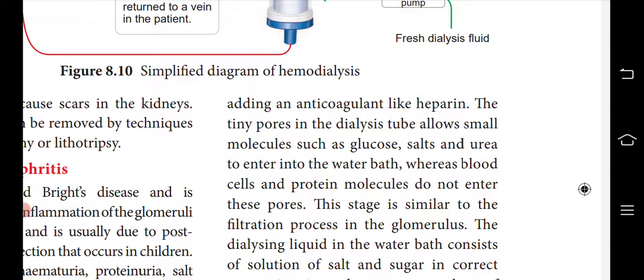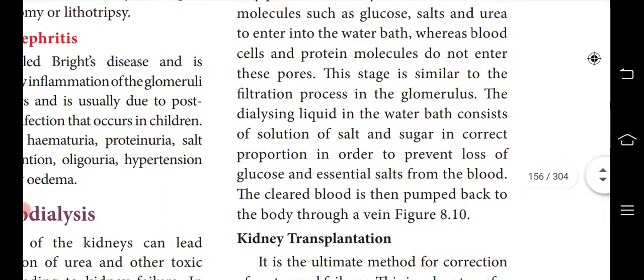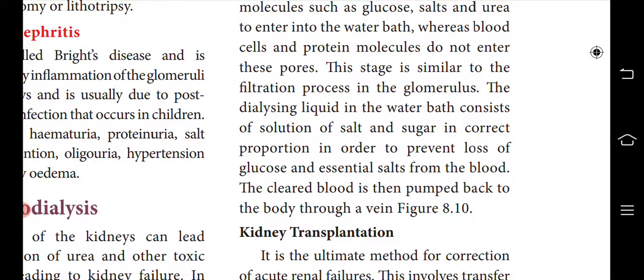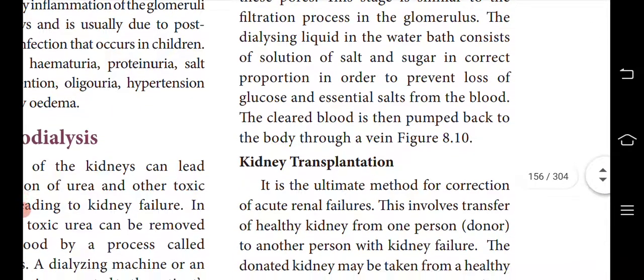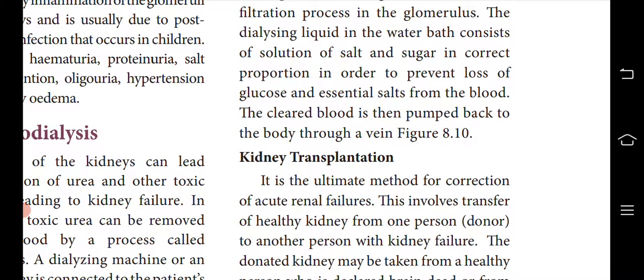What is the name of that anticoagulant? The chemical acting as the anticoagulant is heparin. The tiny pores in the dialyzing tube allow small molecules such as glucose, salt and urea to enter the water bath, whereas blood cells and protein molecules will not go through the pores. Based on that, the pore size is decided. This stage is similar to the filtration process occurring in the glomerulus. In our body we have the glomerulus where filtration happens. The same kind of action happens in the dialyzer, which is why it is called the artificial kidney.